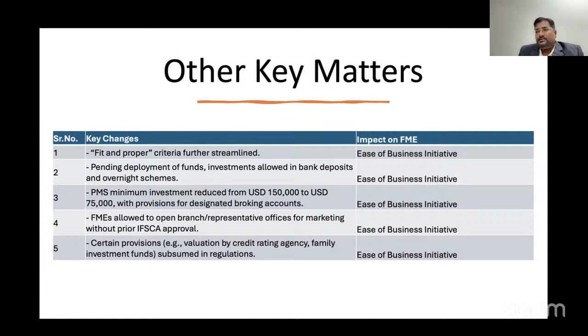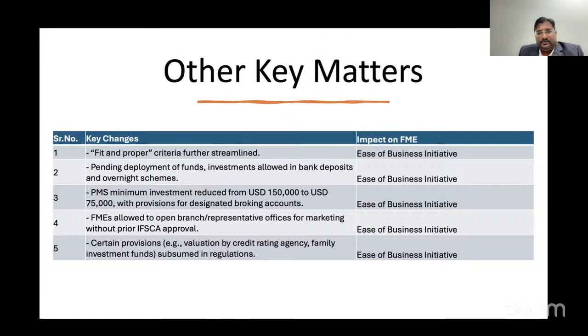Now the industry was raising a major issue: what to do with funds that are not deployed to any investment. It was not clear till now, but these regulations came with the provision that we can keep idle funds in fixed deposits, or also in liquid funds and overnight schemes. So this is also a very good initiative. Accountability, transparency and business efficiency are also increased because of it.